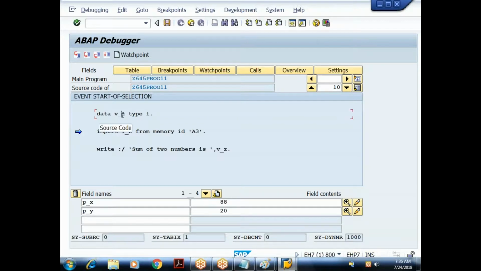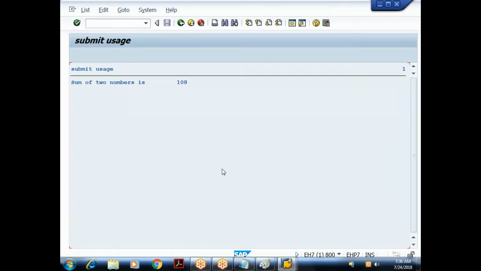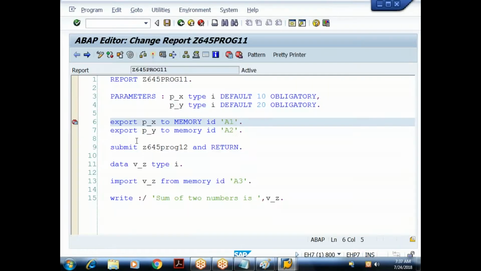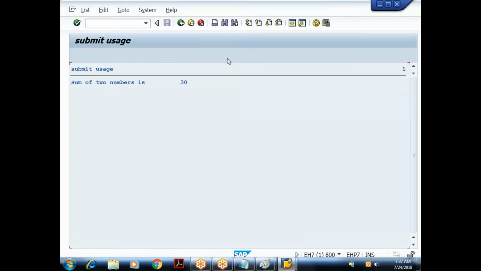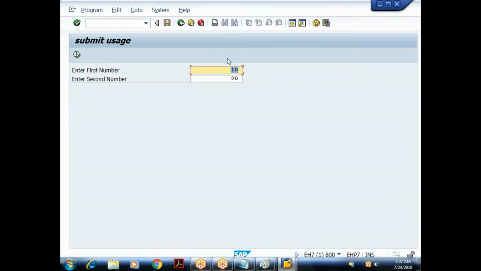If you see in the 11th program, v_z is still 0. So after control is shifted back to the calling program, we are importing that value from the ABAP memory. So when I say F5, I got the value 108, and when I say write statement, it would have displayed the output. Sum of two numbers is 108. Am I clear? So the main thing you have to focus on here is that when I execute, I don't have a feeling that two programs are executed internally, but internally two programs are exchanging the data.